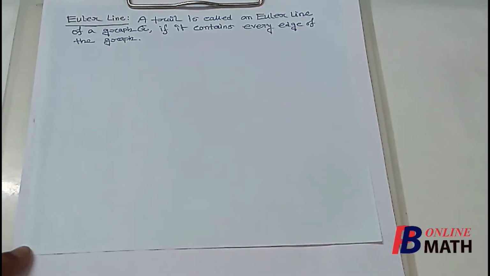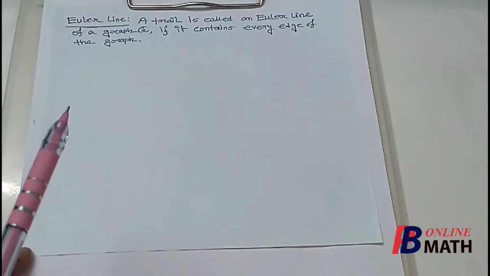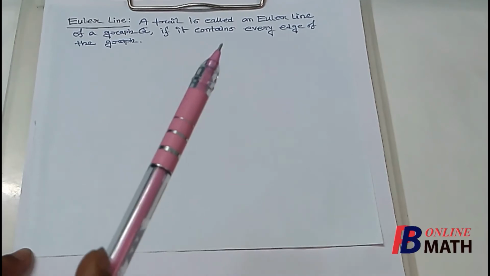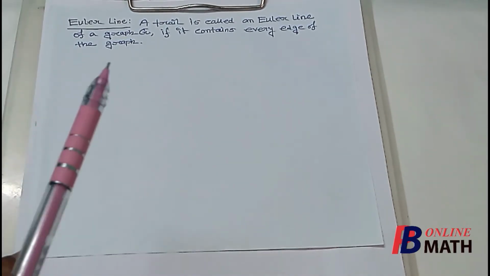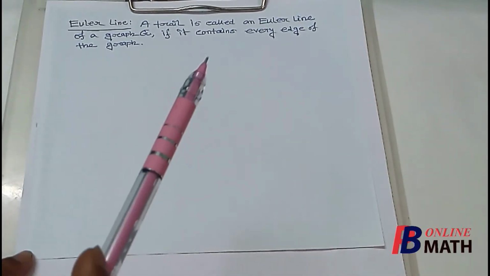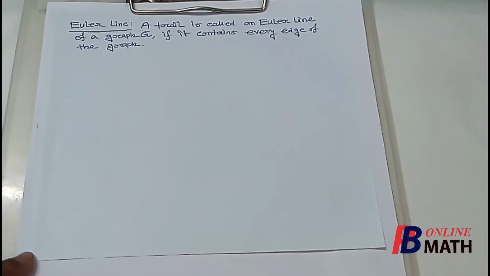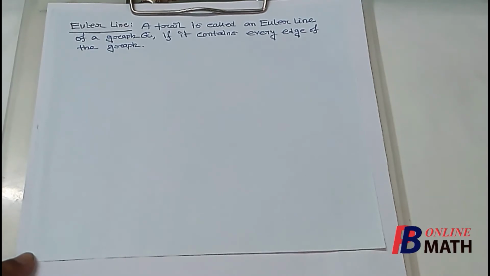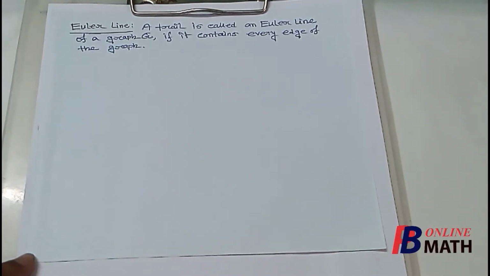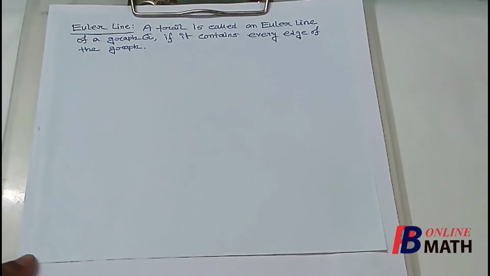Next we define Euler line. Now this is the definition of Euler line. A trail is called an Euler line of a graph G if it contains every edge of the graph. So for a graph, if we find a trail in such a manner that it contains every edge of the graph.